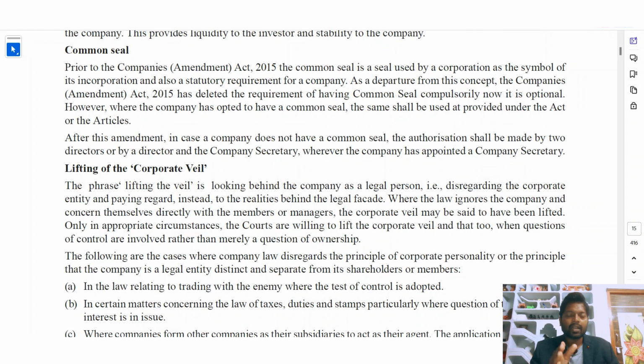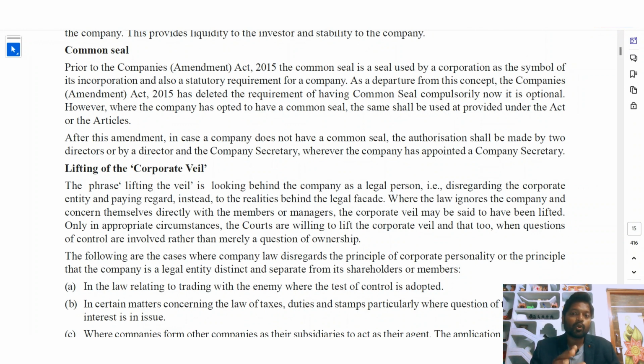But if the company chooses the option to not have a common seal, then the Companies Act 2013 says that the authorization must be by two directors, or by one director and one company secretary, where the company has appointed a company secretary. So at least two directors. If the company appointed a company secretary, then one director and one company secretary must give the authorization.